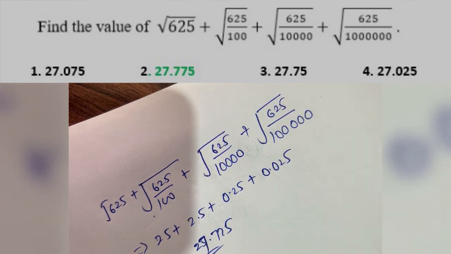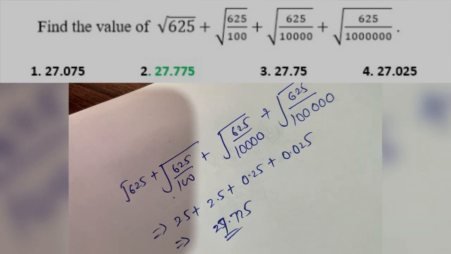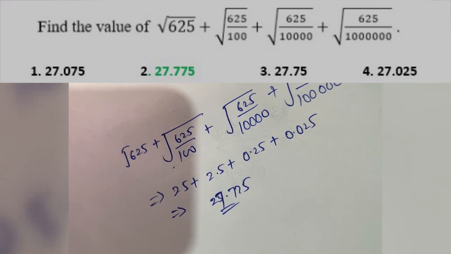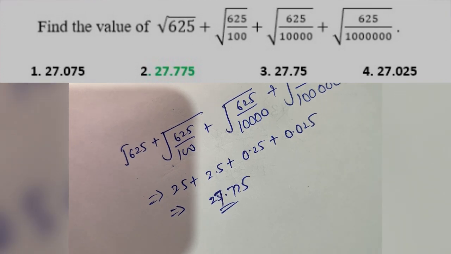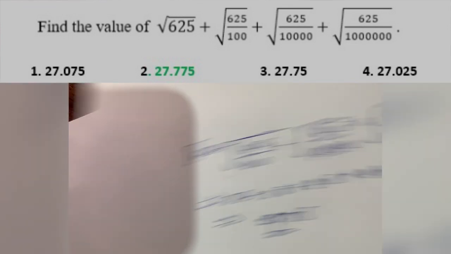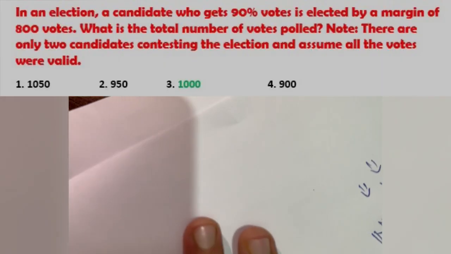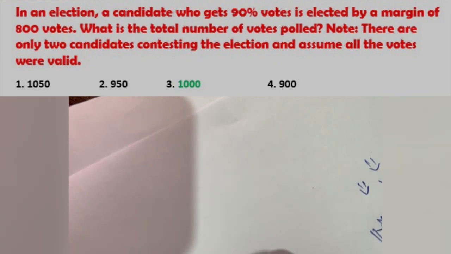Okay, now we have question number 28. It is given in the question that in an election, a candidate who gets 90% votes is elected by a margin of 800 votes.